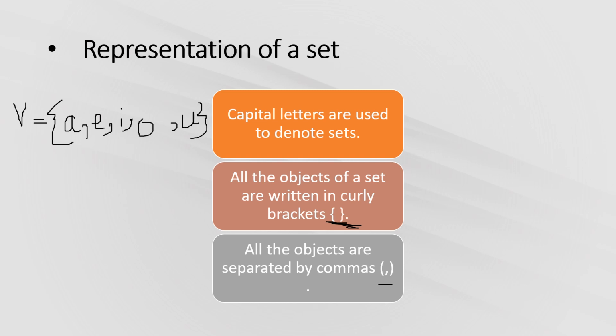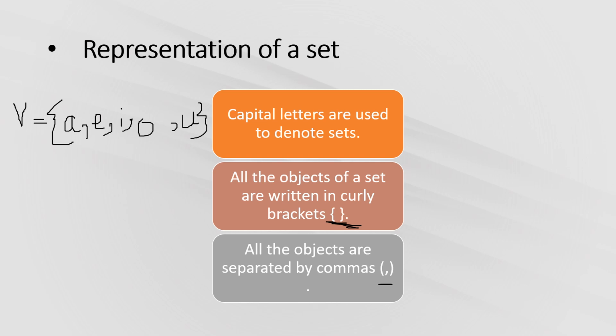So this is how we represent a set. We always use a capital letter to name a set, put curly brackets and write all the objects, things, or here it is letters, so write all the letters in curly brackets and separate them by commas.